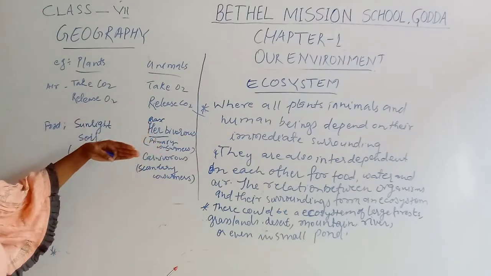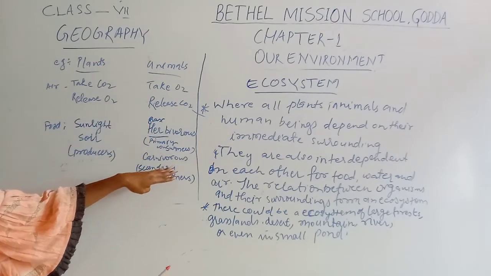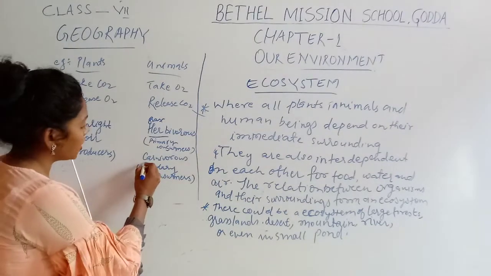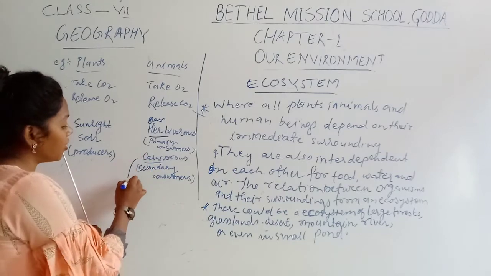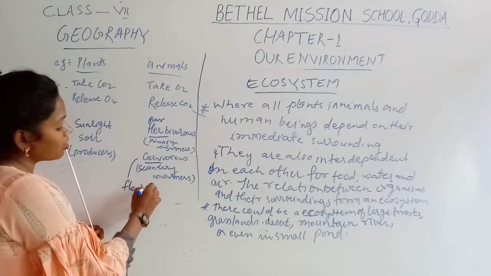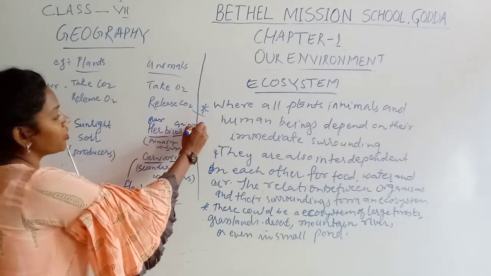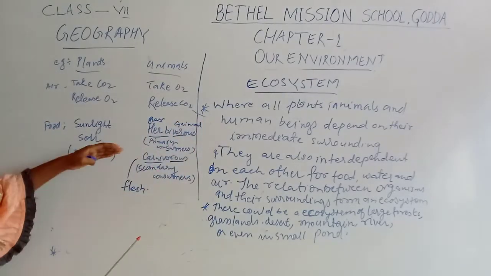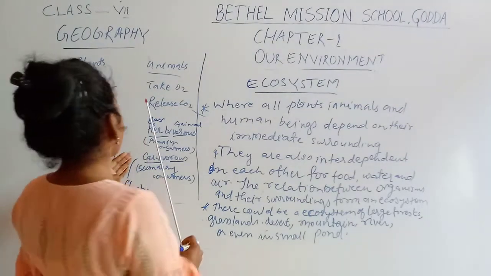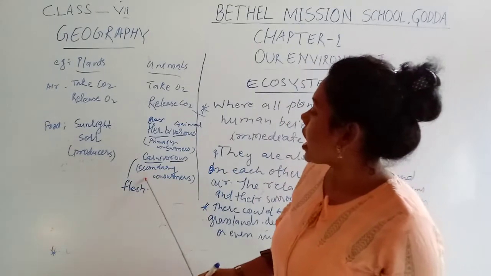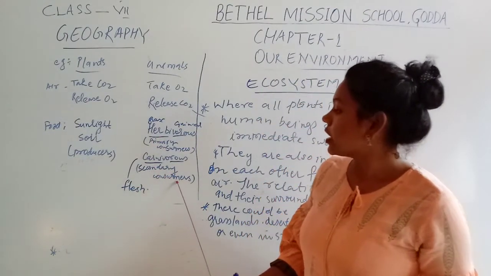Next, herbivores are eaten by the carnivores. The meaning of carne is flesh, and vorous means eating animals. That means flesh-eating animals. These animals only eat flesh, not any plants. So this animal eats the herbivores. That is why it is called the secondary consumer.